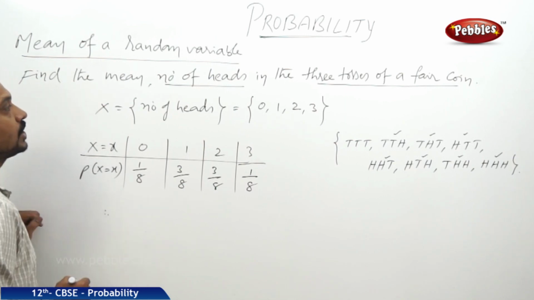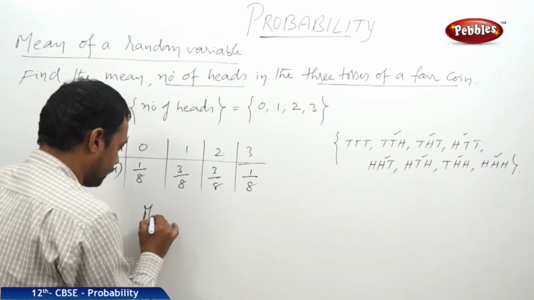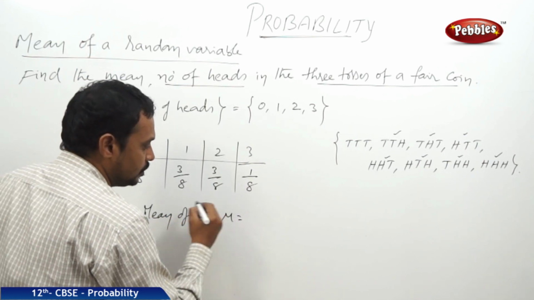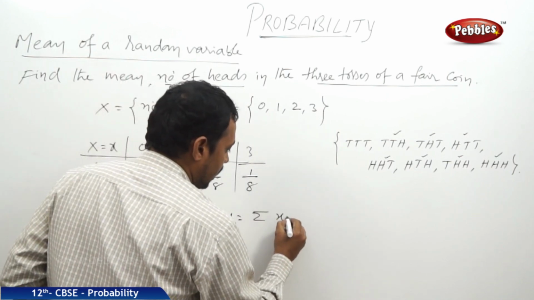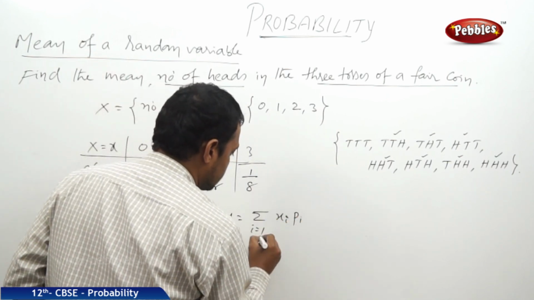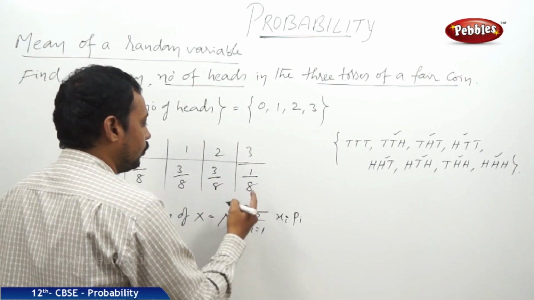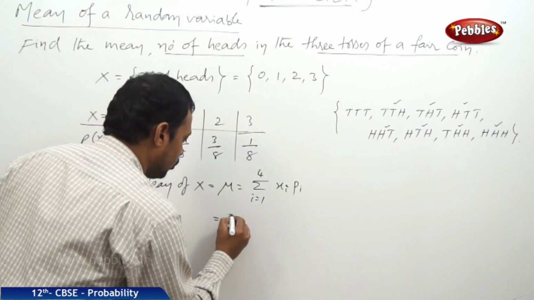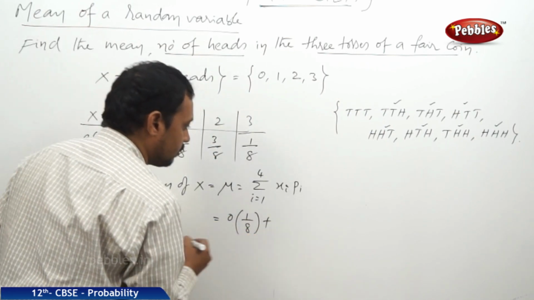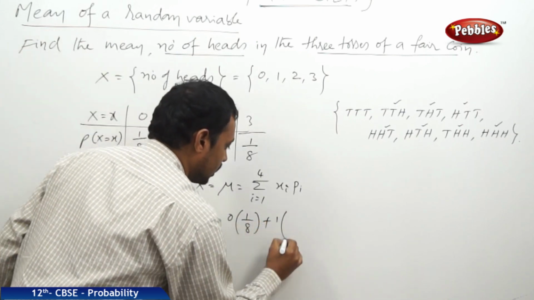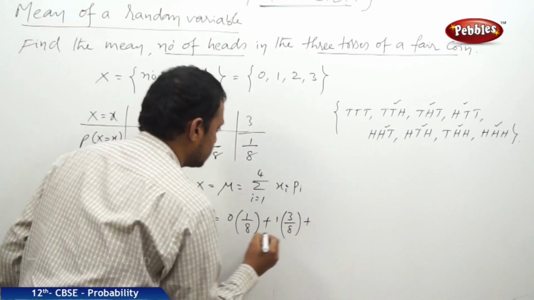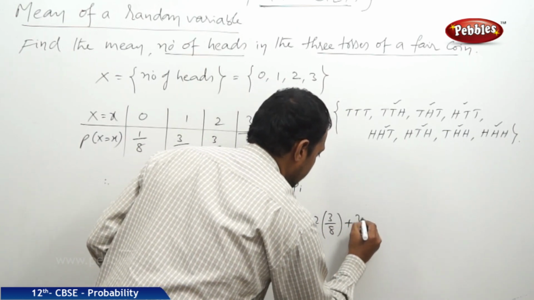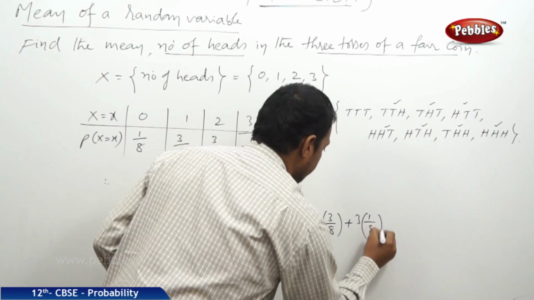Now, from this distribution table, let us find the mean. The mean of the random variable x, that is mu, is equal to sigma xi into pi, where i is equal to 1, 2, 3, 4. Now, 0 into 1 by 8, plus 1 into 3 by 8, plus 2 into 3 by 8, plus 3 into 1 by 8.